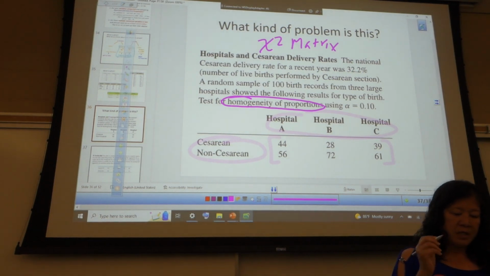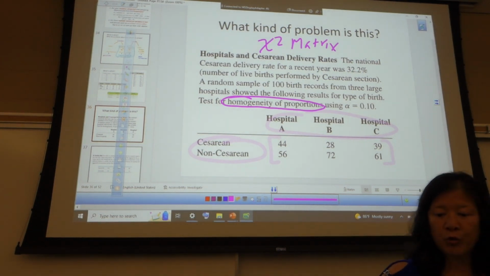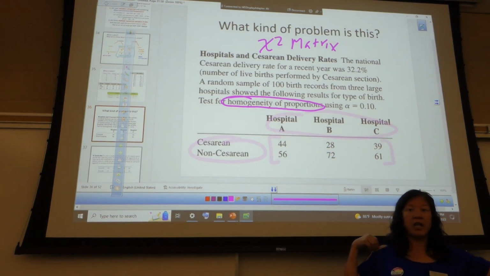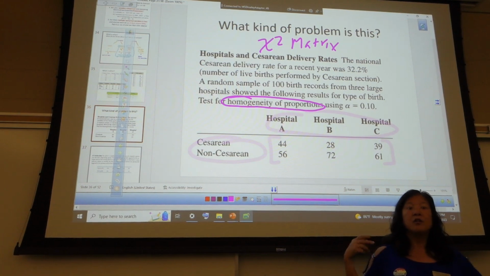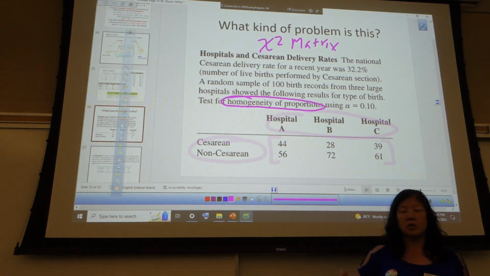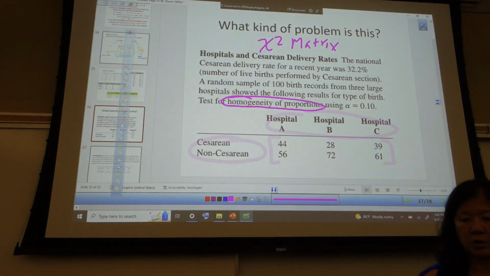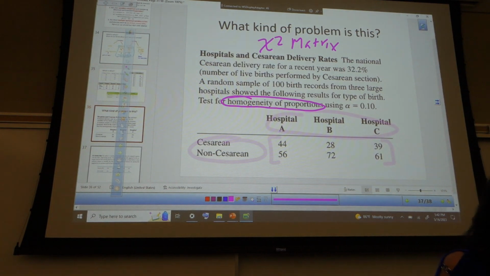Okay? The second thing you can ask yourself is, what do I know about each person that was surveyed? I know two things about them. What's one thing I know about them? What hospital they're in. What's the other thing I know about them? Yeah, whether or not they had a cesarean birth. So the answers to those two things are going to be categories. So this is going to be two category variables. So this is going to be, again, a chi-squared matrix. As Owen says, two variables that are categories.